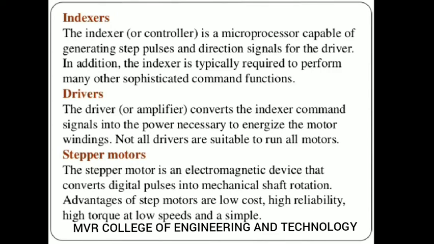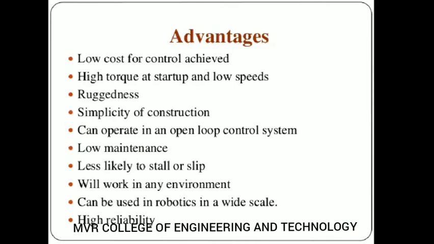The stepper motor is an electromagnetic device that converts digital pulses into mechanical rotation. So if you give digital pulses, it takes them and gives mechanical shaft rotation. The advantages of stepper motors are very low cost and high reliability. They can produce high torque at low speed and are simple. So what are the advantages of the stepper motor? You can see it is very low cost for the control achieved, with high torque at startup and low speeds.